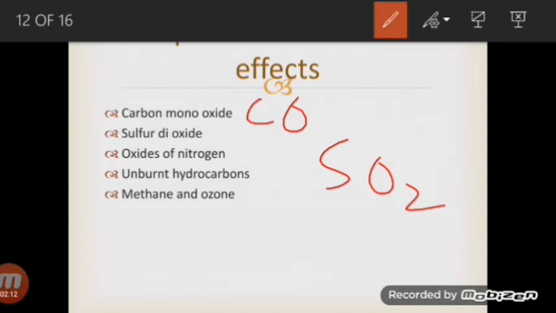Unburnt hydrocarbons are carcinogenic, and we know that carcinogenic substances are those which are cancer causing. They also react with nitrogen oxides to produce ozone, which is an allotrope of oxygen and works as a toxic substance in the atmosphere. Methane is a greenhouse gas and causes global warming.